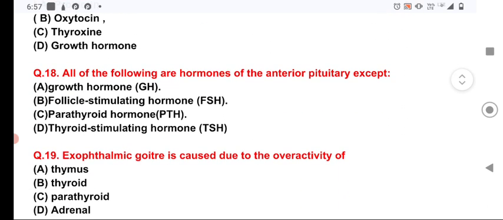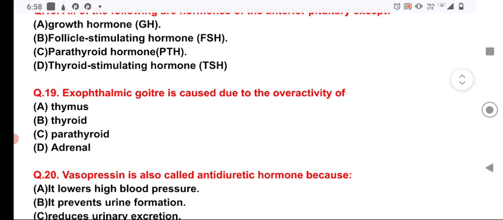Now the question number 18. All of the following are the hormones of the anterior pituitary except. Option C is the only exception, a hormone which is not secreted from the anterior pituitary. So here the parathyroid hormone, that is the PTH, is not secreted from the anterior pituitary or pituitary gland, but it is secreted from the parathyroid gland, which is situated on the surface of the thyroid gland and is 4 in number.